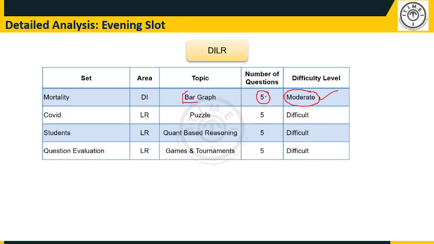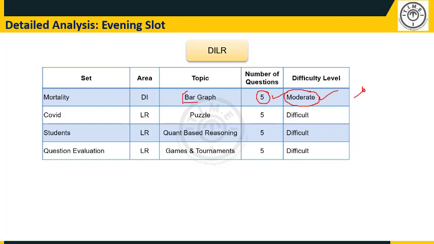So students who had an average level of preparation should have been able to crack this set, provided they spotted it, right? Those who got this set as their first set would be, I would say, luckier than the others, because they may have straight away been able to jump into this set.